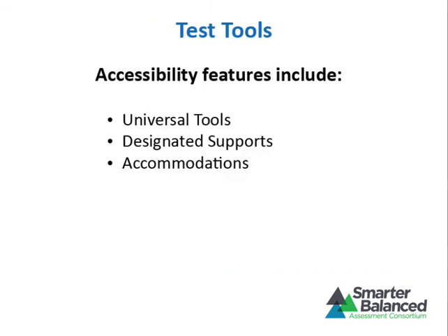The Smarter Balanced test offers several accessibility features to help students test successfully. Authorized users can manage accessibility features for students using the TIDE system. These include universal tools, designated supports, and accommodations. The next few slides will give an overview of accessibility features as they impact the student's testing experience. For more information on managing accessibility features in TIDE, refer to the TIDE User Guide.